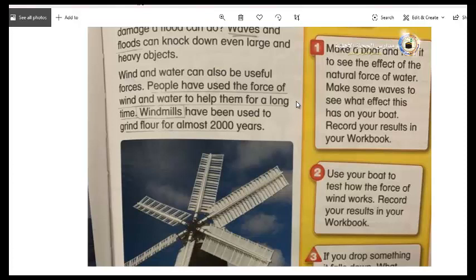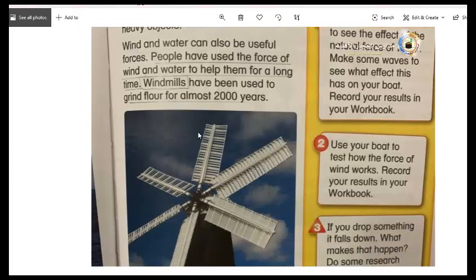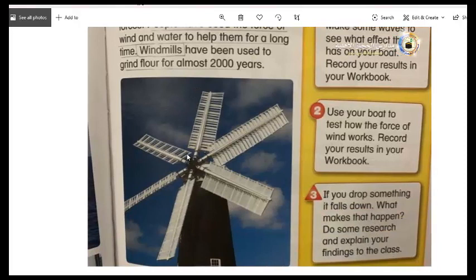Let's see an example. People have used the force of wind and water to help them for a long time. Windmills have been used to grind flour for almost 2000 years. What does grinding flour mean? Flour is what we use to make cake and pastries. They use the power of windmills to grind them, meaning to smash them, to make small particles out of them, or to crush them.